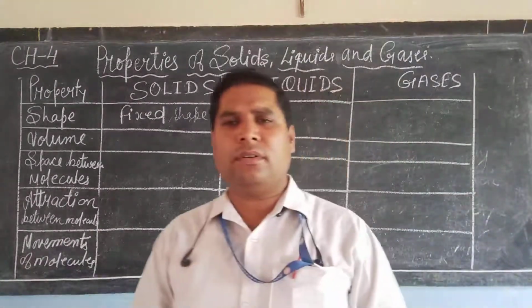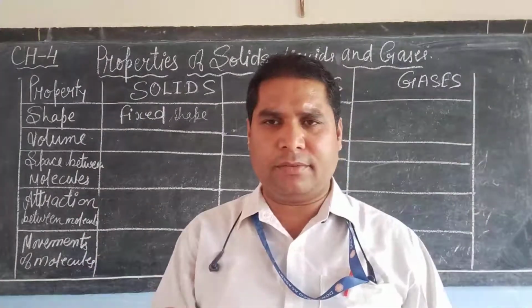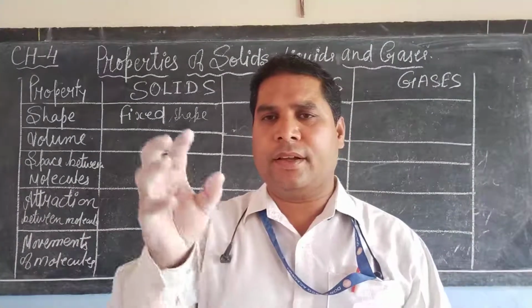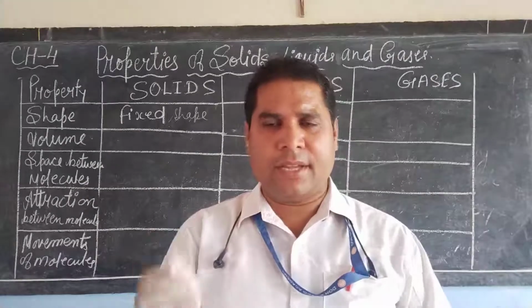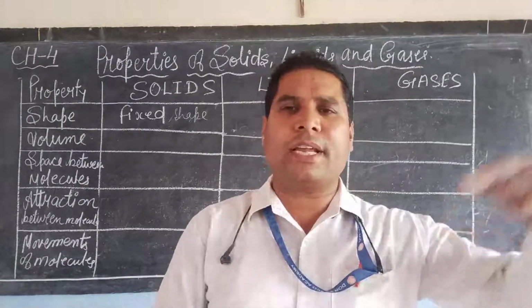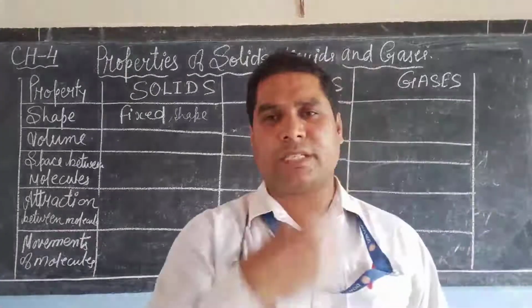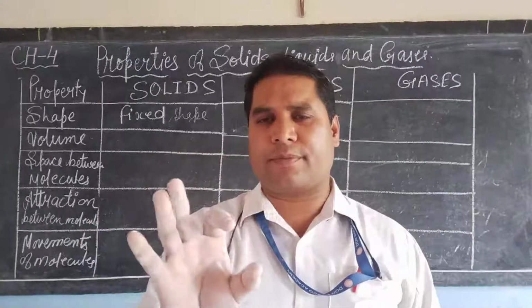Liquids have no fixed shape, dear students. For example, when you pour water in a glass, the water will take the shape of the container. Now you pour water in a jug, and the water will take the shape of the jug. So liquids have no fixed shape.